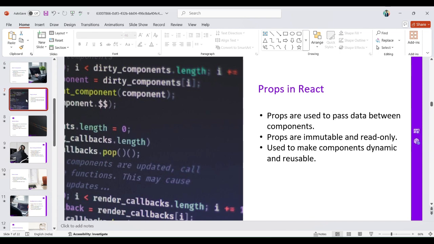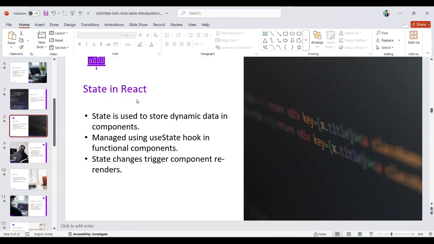Properties means prop drilling. The data passes from parent to child, meaning grandparent to parent, parent to child. This process of passing data is called props. It's called prop drilling as well. We know the drill. When we see a drilling machine, like that we can pass the prop drilling with the data, from one component to another component. State in React. State is used to store dynamic data in components. It is managed using the useState hook in functional components. State changes trigger component re-render.